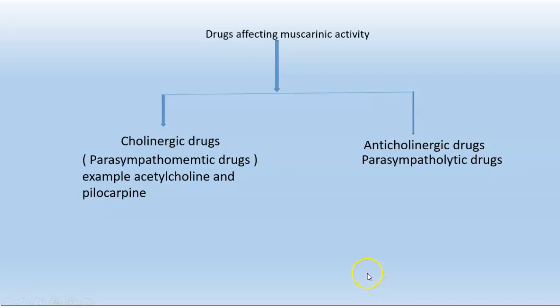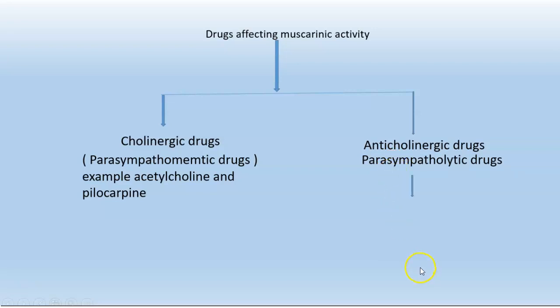Cholinergic drugs are directly acting drugs, and these are parasympathomimetic drugs. And anticholinergic drugs are also called parasympatholytic drugs. The mechanism is by various ways.